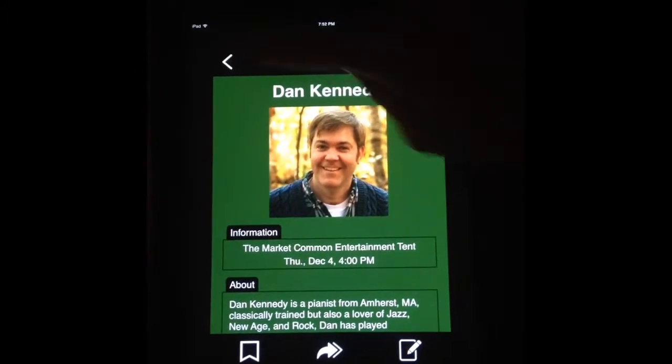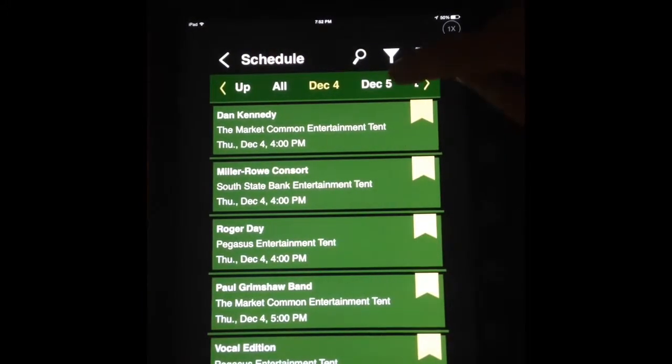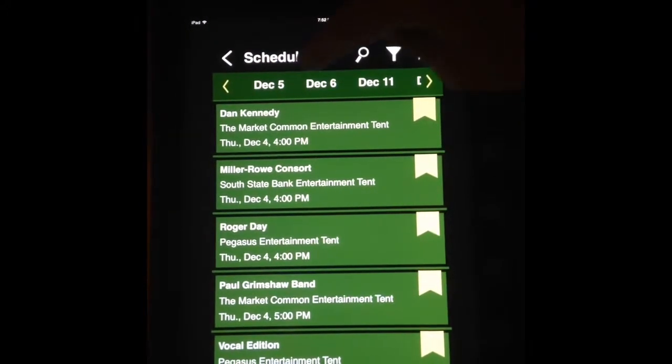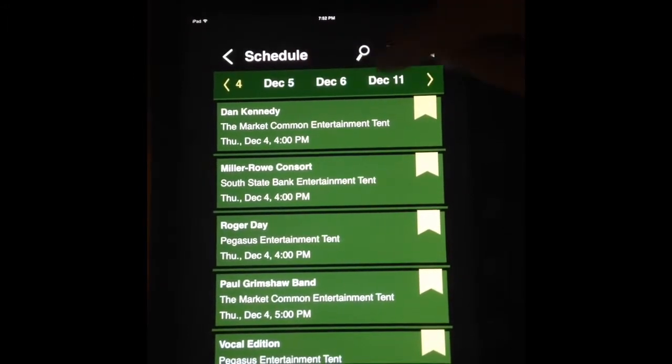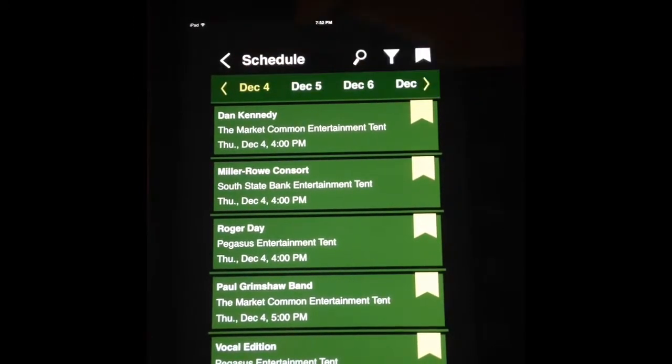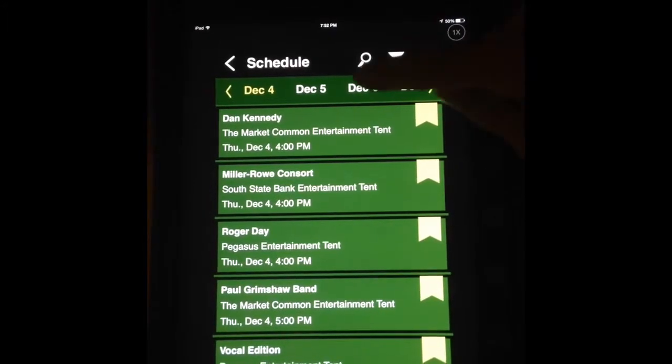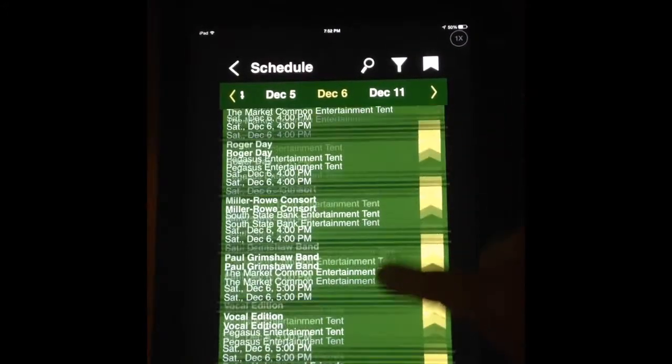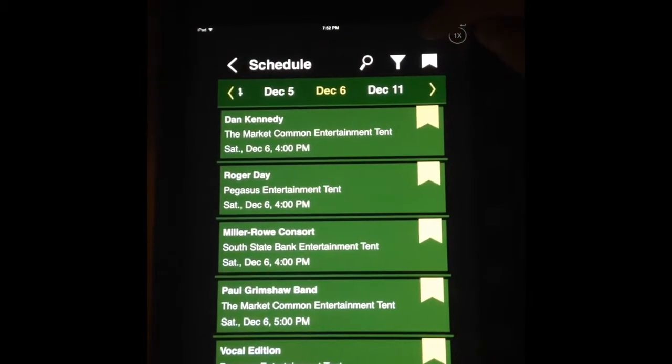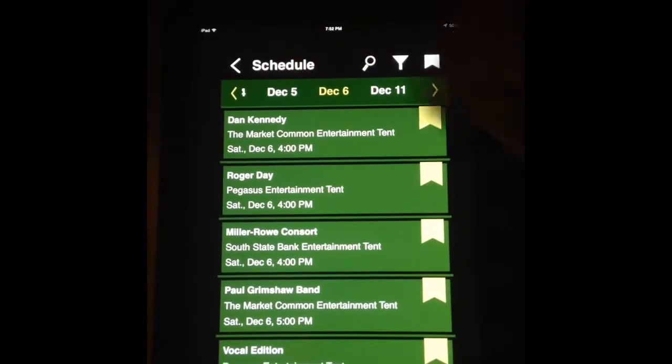So to go back, you'll just click the back arrow right here. And then notice at the top, you have the dates for the Nights of 1,000 Candles. So say you want to come on December 6th, you can click there and see all the events for that day. So that's a great resource for everyone to use,